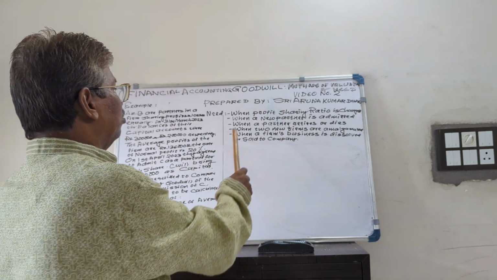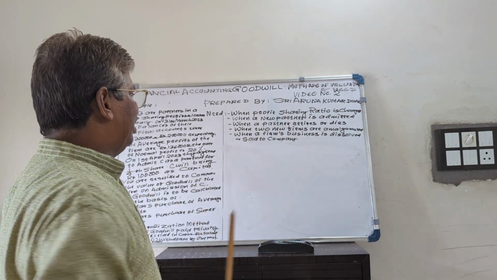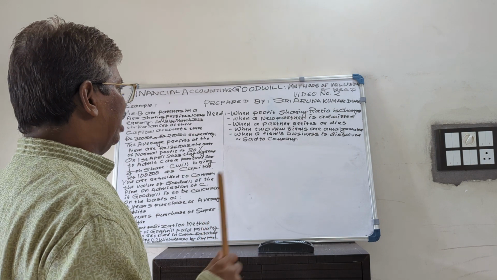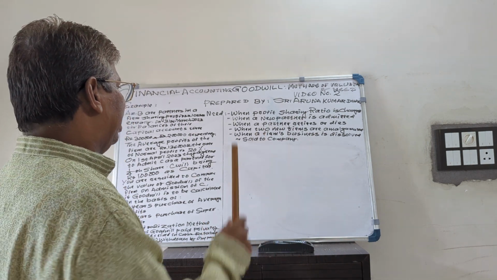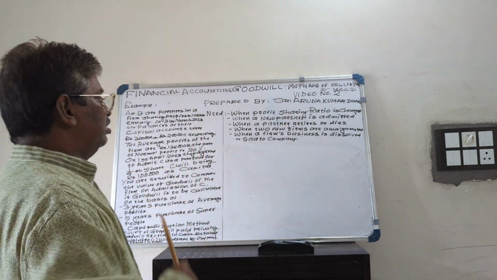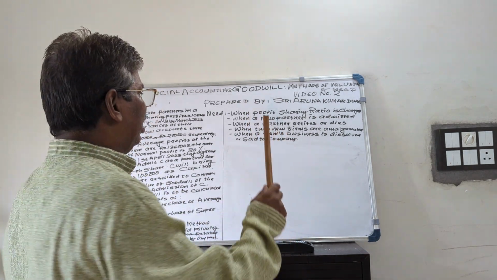Second, when a partner retires or dies. When a partner retires, he wants to take his share of goodwill and capital from the business. Similarly, when a partner dies, his legal heirs also want his share of goodwill and capital.